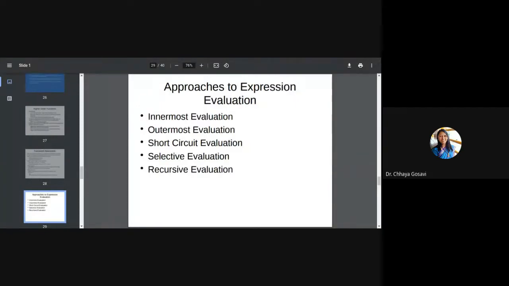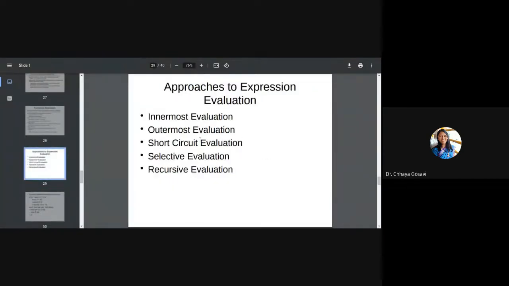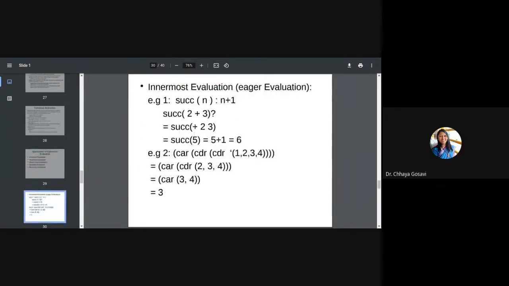I want to explain the approaches to expression evaluation. In expression evaluation, there are approaches: innermost, outermost, short circuit, selective, and recursive. Innermost evaluation means a function is expecting one argument, but instead of one argument, you pass an expression. If this expression is evaluated immediately or just before the call, it is called innermost evaluation.